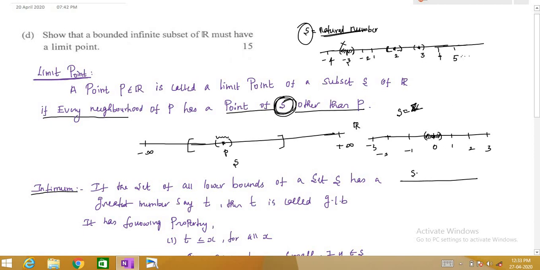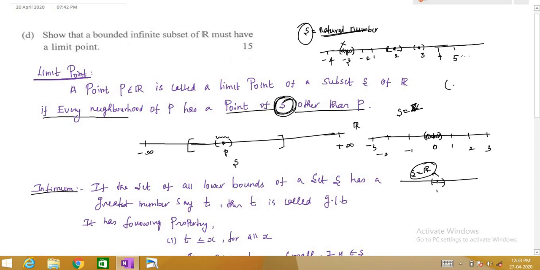Suppose I take S equal to R, then every point will be a limit point, because if you take a point 1 and a small neighborhood, then all these points belong to our set S, because our set S is the real numbers. So if this is the real numbers, then every point is a limit point.